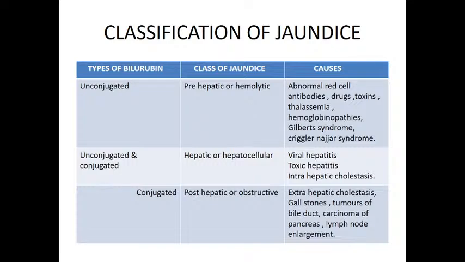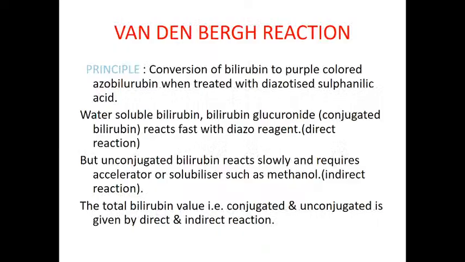In hemolytic jaundice, total bilirubin is increased because of increased unconjugated bilirubin. In hepatic jaundice, total bilirubin is increased due to increase of both unconjugated and conjugated. And in obstructive jaundice, it is due to increase of only conjugated bilirubin levels. Like that, these are the three classes of jaundice.